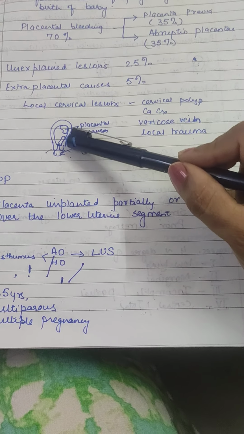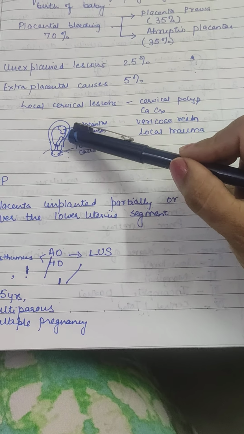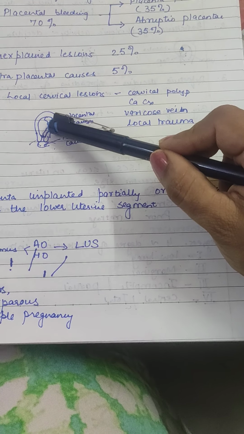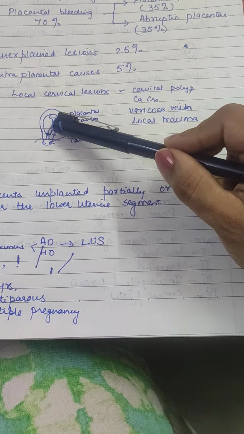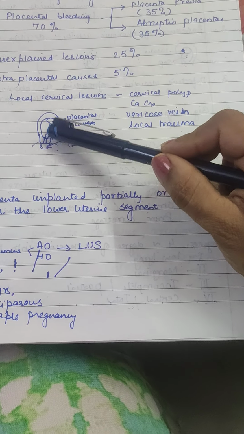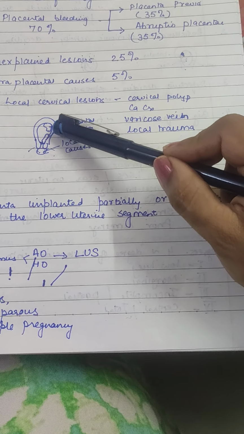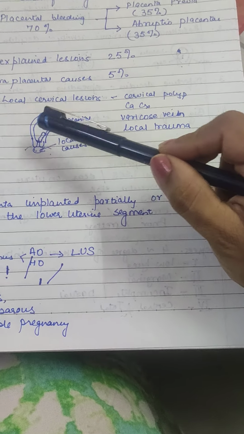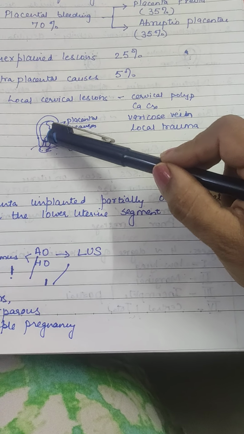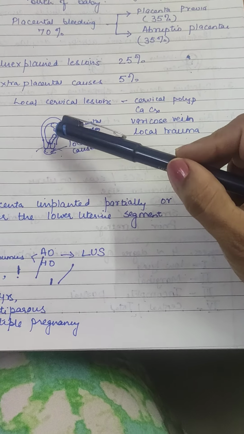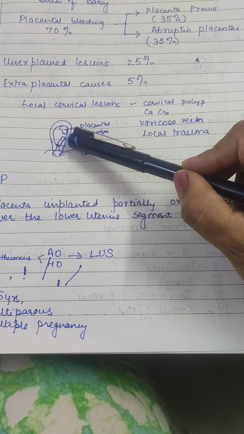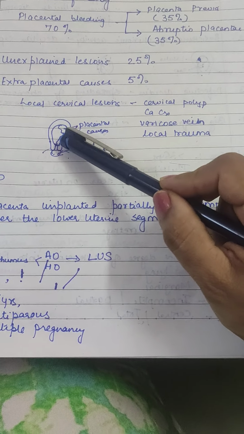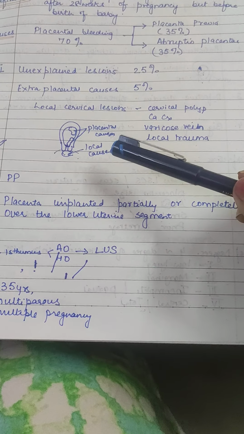But if the implantation of the fertilized ovum has taken place not in the fundus but in the lower segment, then the placenta will develop over there, or there can be extension from up to low. So anytime the placenta is encroaching the lower uterine segment, covering the internal os, the cervical os, it is called placenta previa.